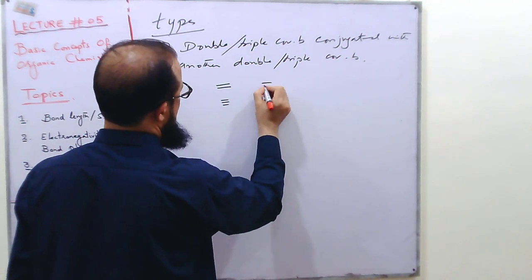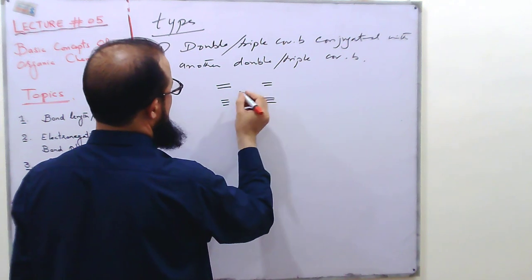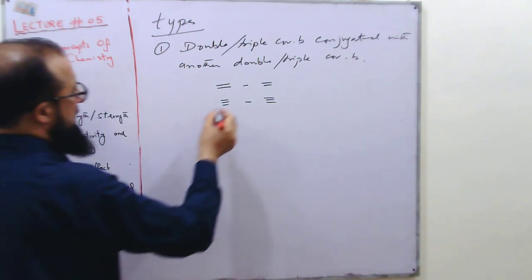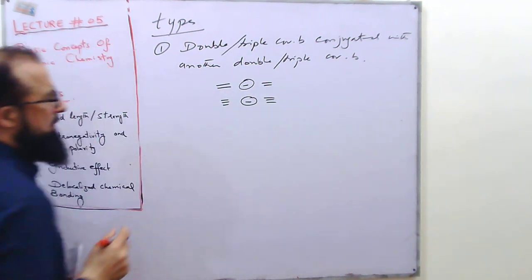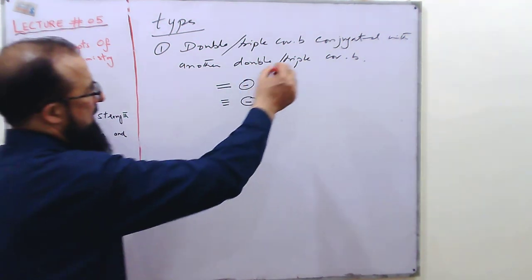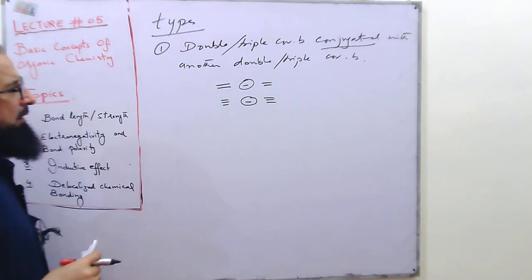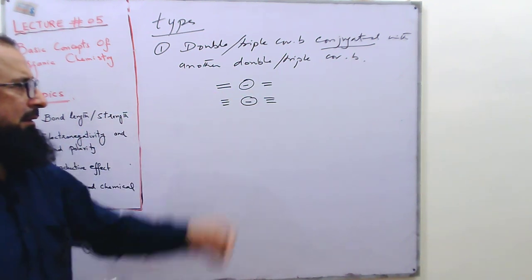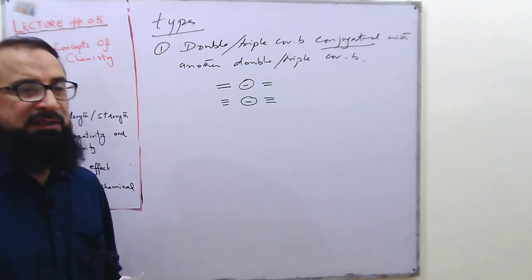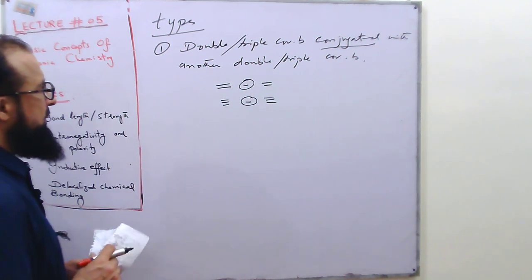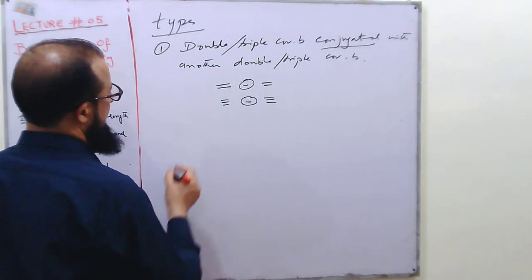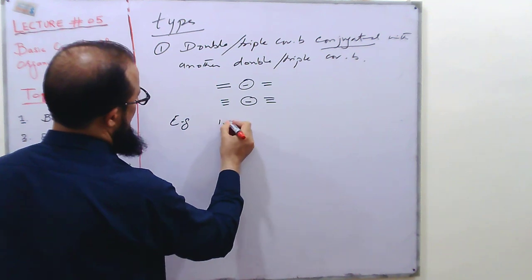What do we mean by conjugation? If we have two double bonds or two triple bonds, and these bonds are linked with each other through a sigma bond, such kind of thing is called conjugation. So conjugation means that a double bond is connected with another double bond, or a triple bond with another triple bond, through a sigma bond.